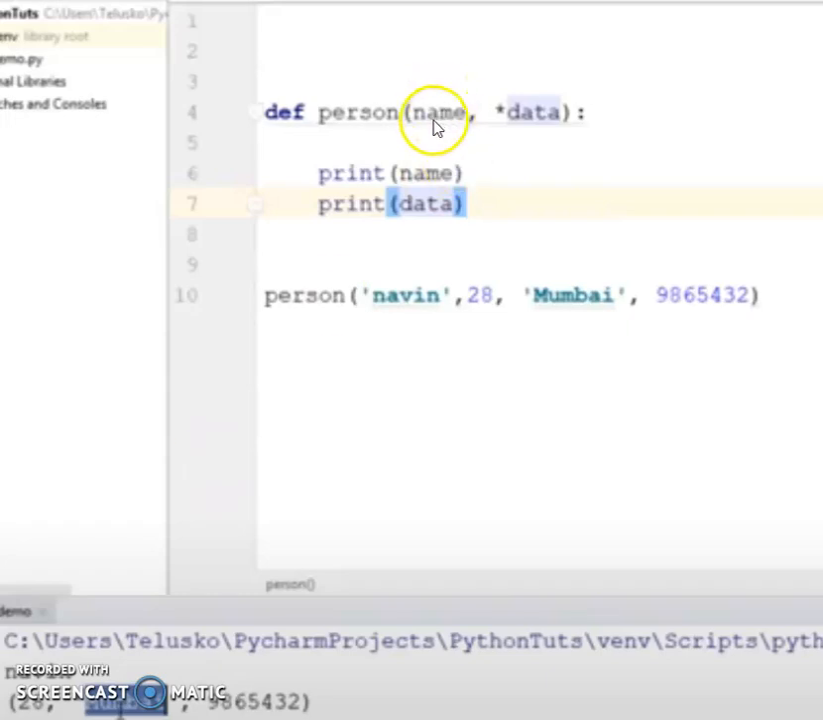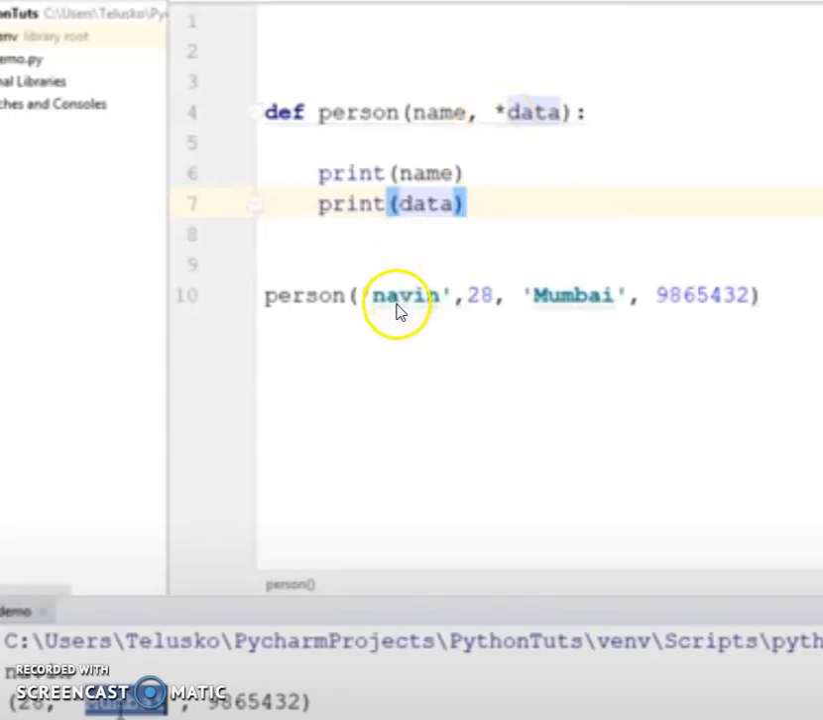This program is an example for what? If you are having a star in front of the variable name in the function definition, this is called variable length arguments or arbitrary arguments, because I don't know how many arguments I am going to pass. So I am putting the star in front of that.